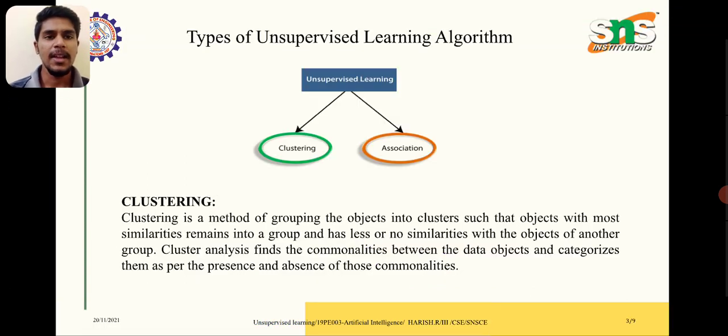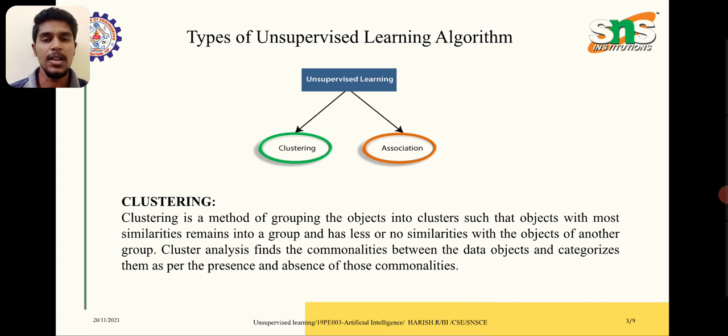Next, there are two types of unsupervised machine learning algorithm. First of all, clustering, and second one is association. First of all, we are going to see what is meant by clustering. Clustering is a method of grouping objects into clusters, such that the objects with most similarities remain in a group and have less or no similarities with the objects of another group.